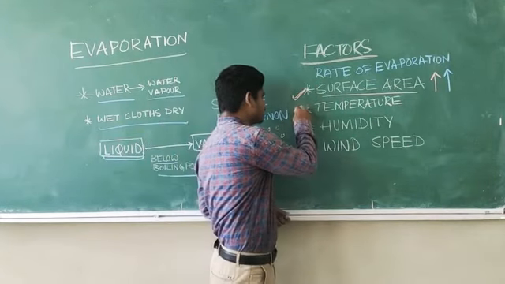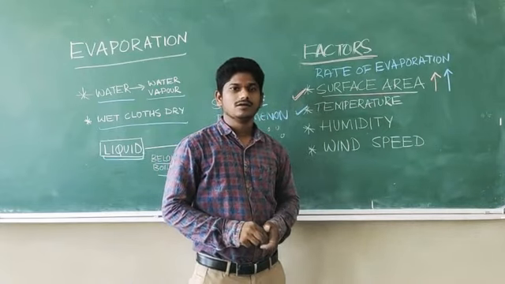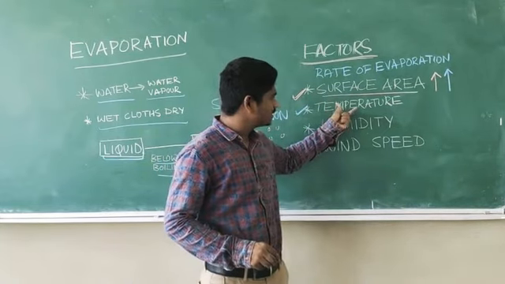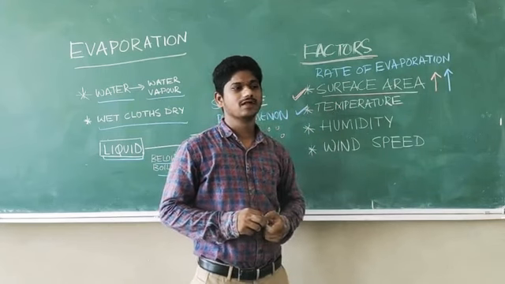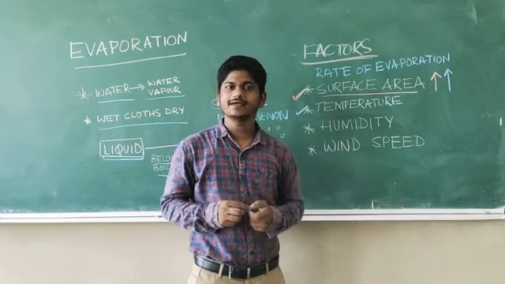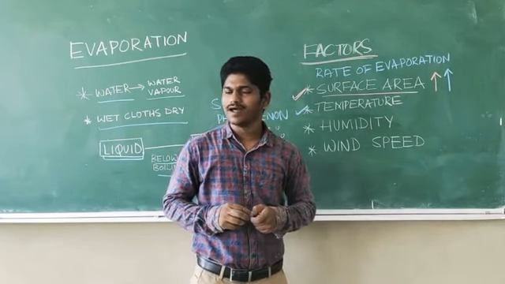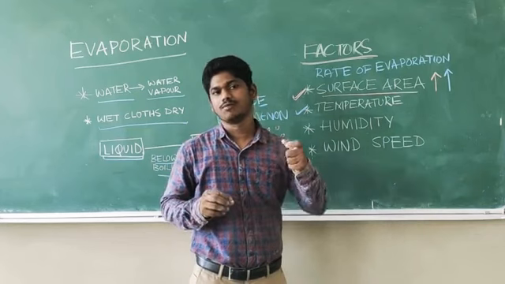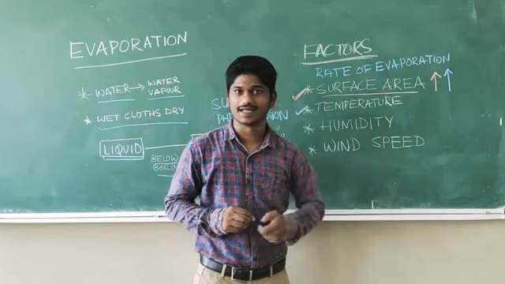Then the second factor is temperature. Let me take the same example. You put clothes for drying. Are they going to dry up faster when there is more sunlight, or when there is less sunlight?